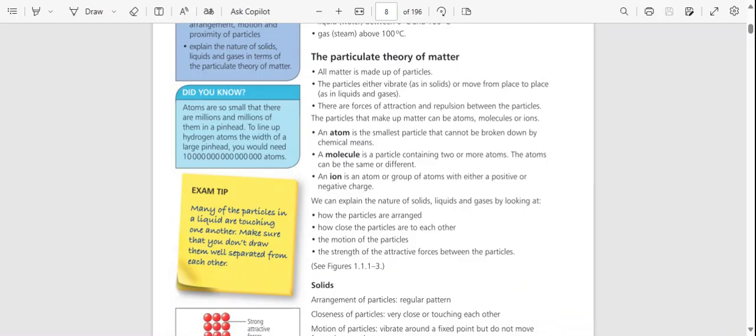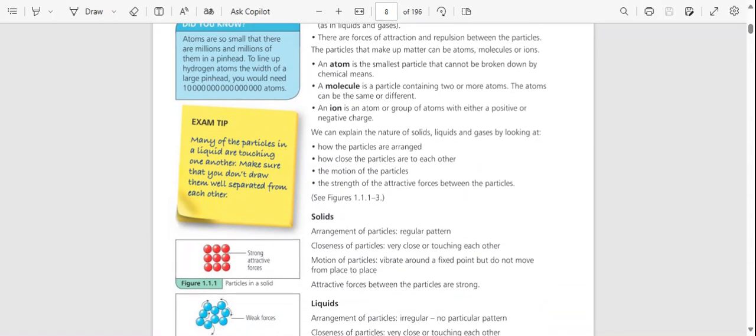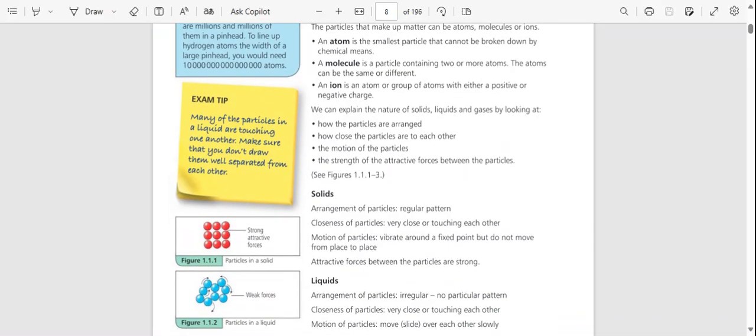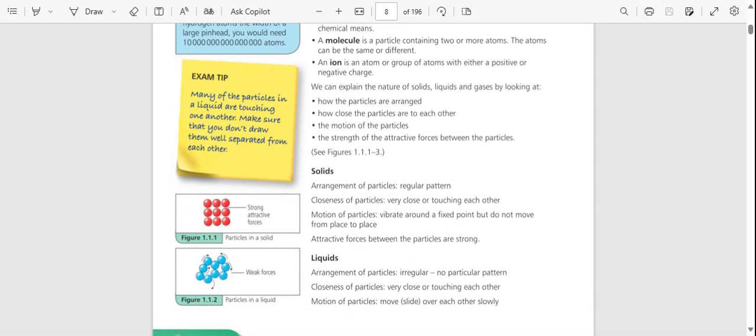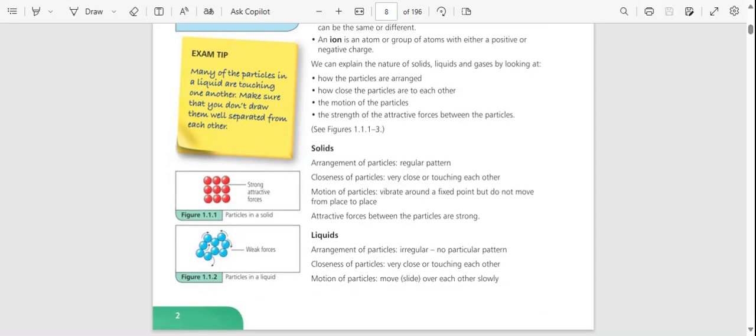So, the particle theory of matter: all matter is made up of particles. The particles either vibrate as in solids or move from one place to another as in liquids and gases. There are forces of attraction or repulsion between the particles. The particles that make up matter can be atoms, molecules, or ions. An atom is the smallest particle that cannot be broken down by chemical means. A molecule is a particle containing two or more atoms. The atoms can be the same or different. An ion is an atom or group of atoms with either a positive or negative charge.